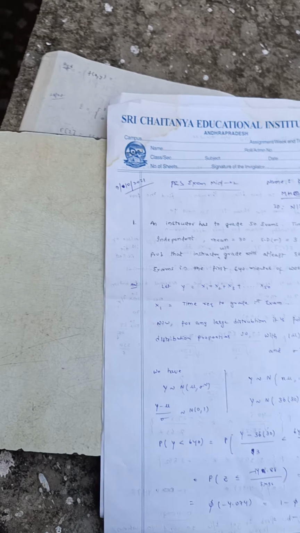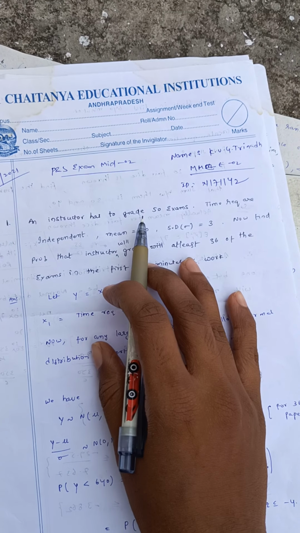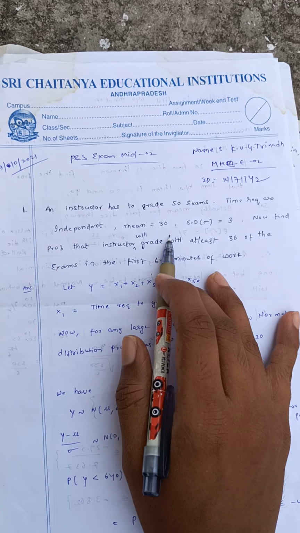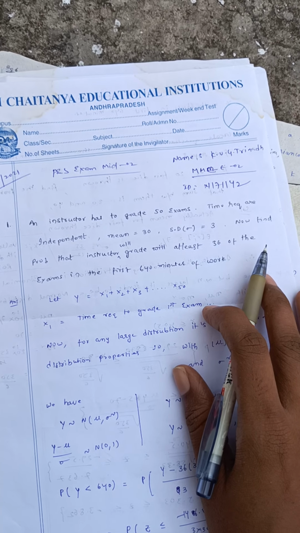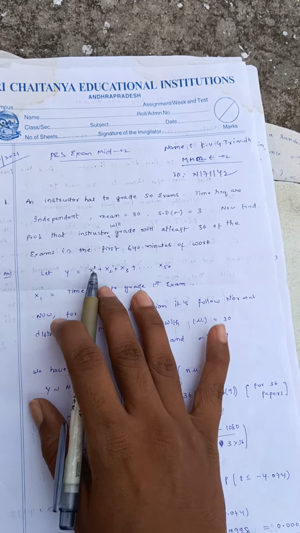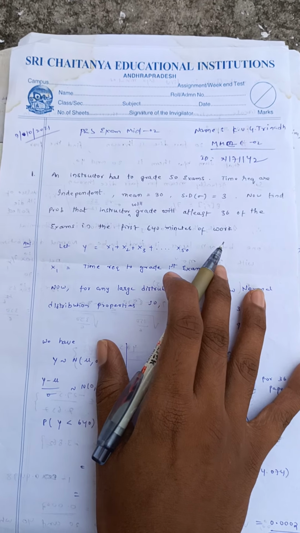So I am going with the first question. The question is about an instructor who has to grade 50 exams. The time required is independent, with mean 30 and standard deviation 3. Now find the probability that the instructor will grade at least 36 of the exams in 640 minutes of work. That was the question given.